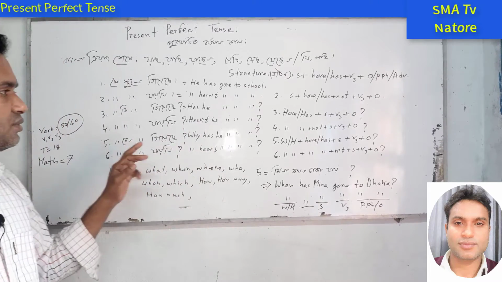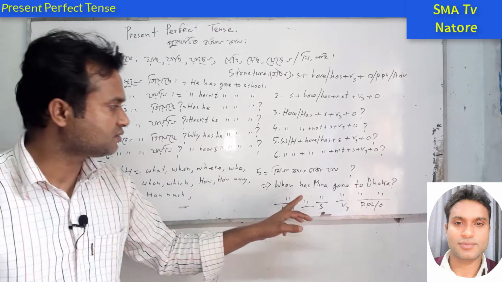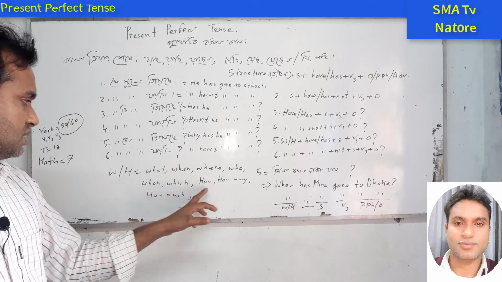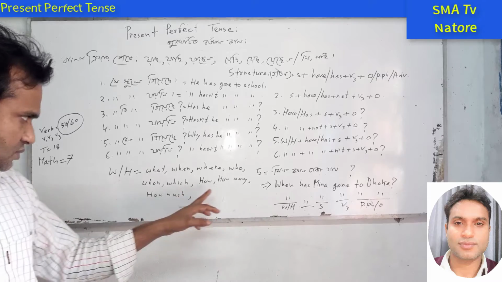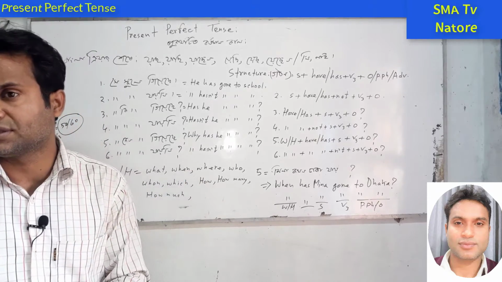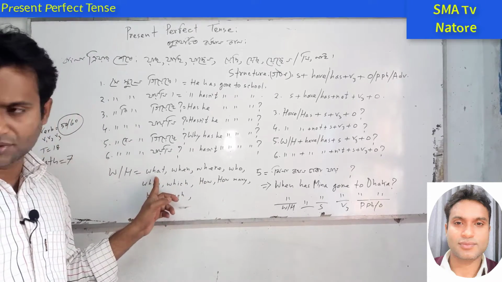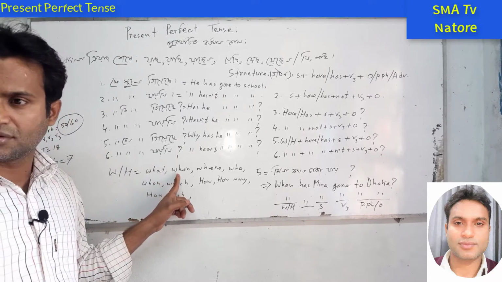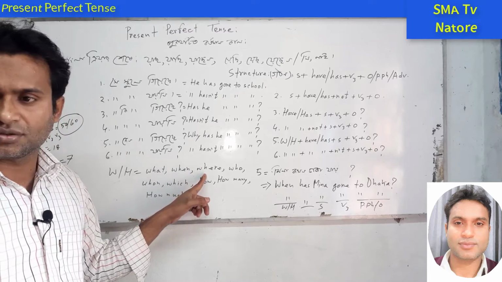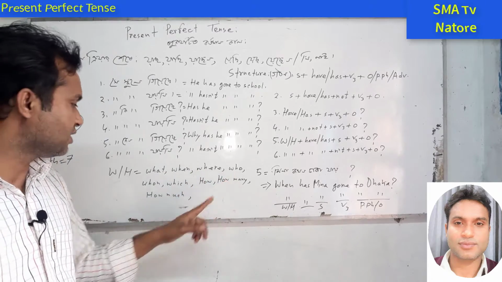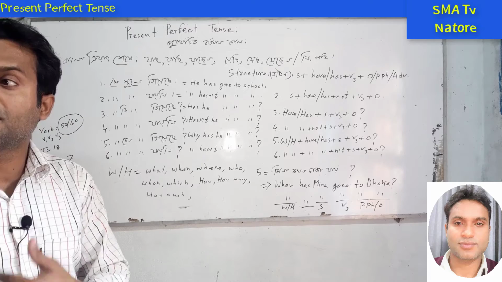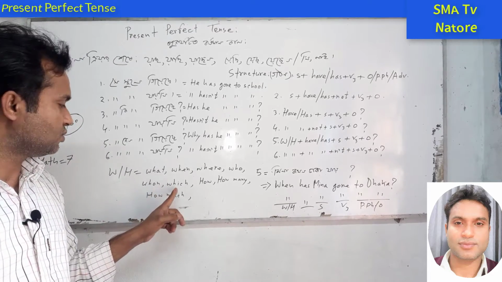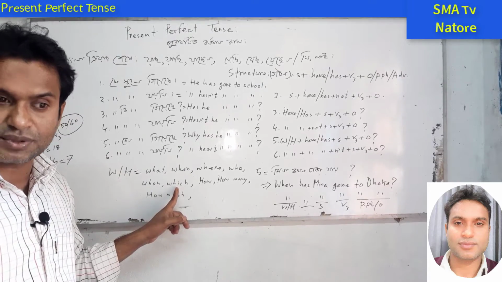Next one is the Ws. You know that Ws. What are the Ws? When, what, where, who, whom, which, how many, how much. So these are the Ws. For example, what: you know the meaning of what, কি. Next one, when, কখন. Where, কোথায়. Who, কে অথবা কারা, singular or plural, we can use it everywhere. Next one, whom, কাকে. Which, কোনটি অথবা কোনগুলো.